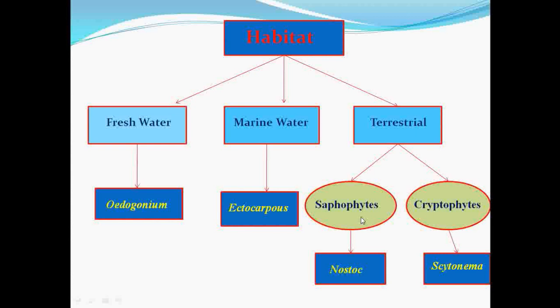This terrestrial algae again gets divided into two types, that is the saprophytes and cryptophytes. Saprophytes means those algae which grow on the surface of soil, they are called saprophytes. For example, Nostoc. And cryptophytes means those algae which grow inside the soil, they are called cryptophytes or cryptophytic algae. For example, Scytonema.